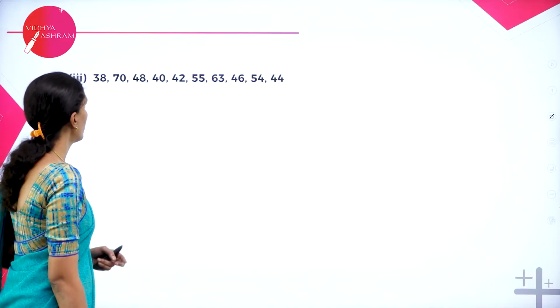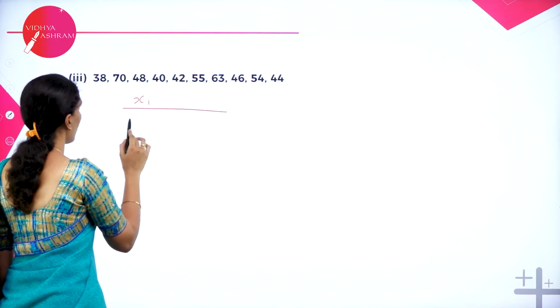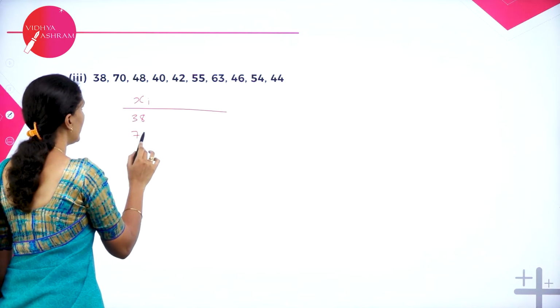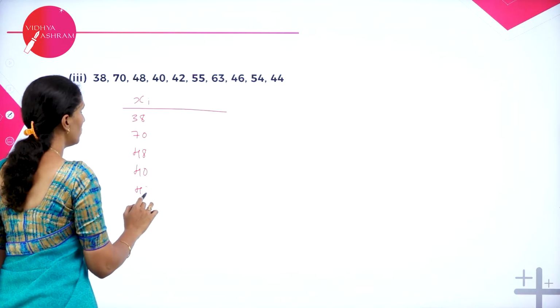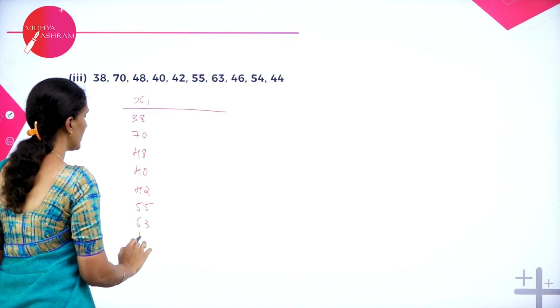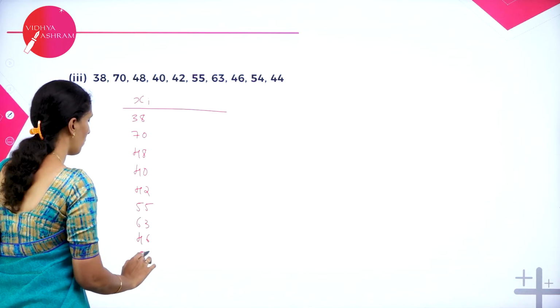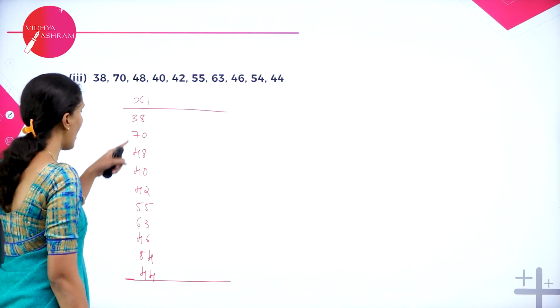Next question. So we have xi. Let's write xi: 38, 70, 48, 40, 42, 55, 63, 46, 54, 44. So add all this.